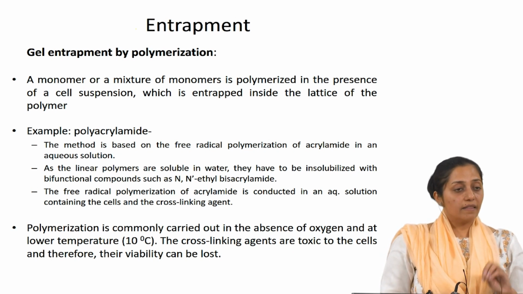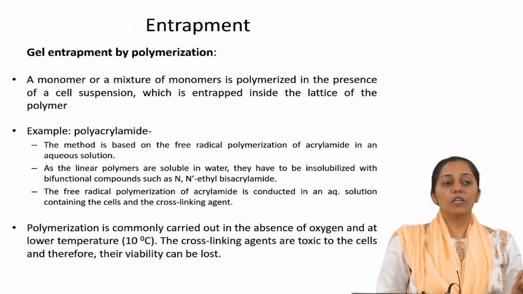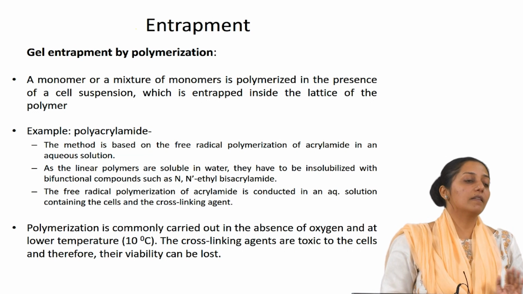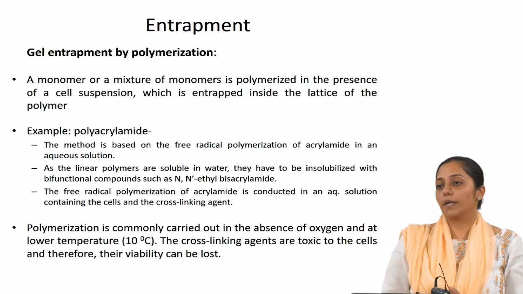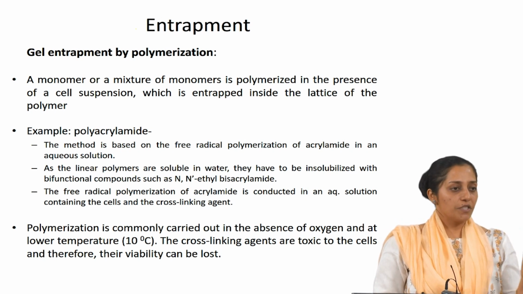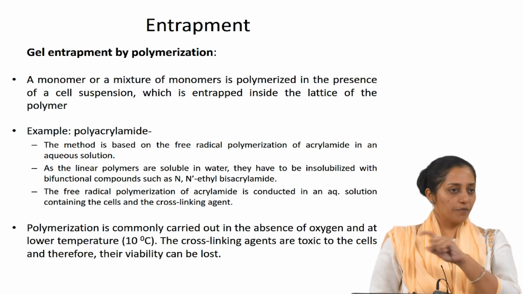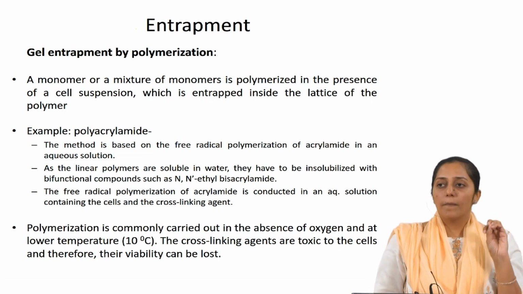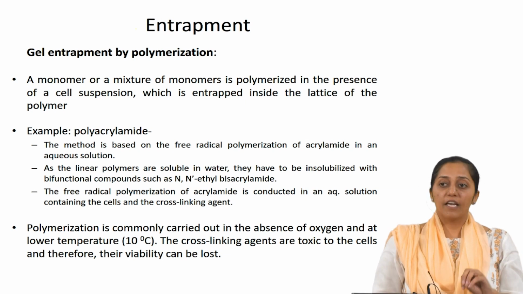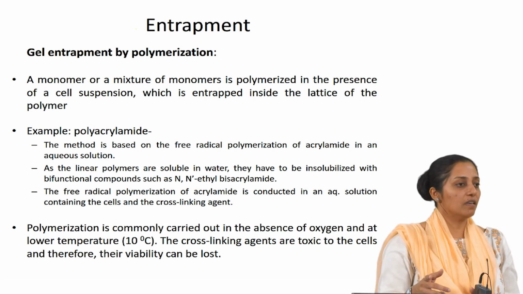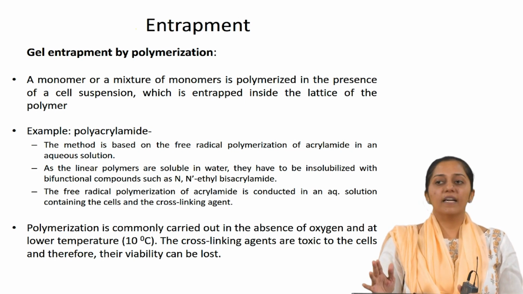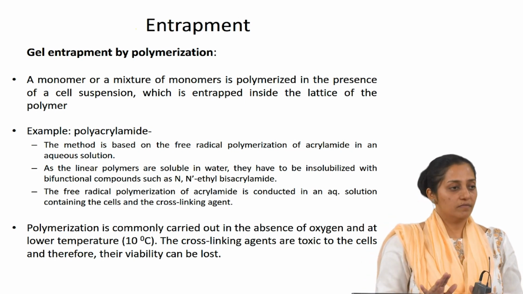Now, care is taken that the polymerization process in the presence of cell suspension is carried out in the absence of oxygen and at lower temperatures. The free radical monomer, which is responsible for forming the free radical polymer, may interact with oxygen preferentially, thereby causing an oxygen radical, and then the polymer formation rate reduces drastically.